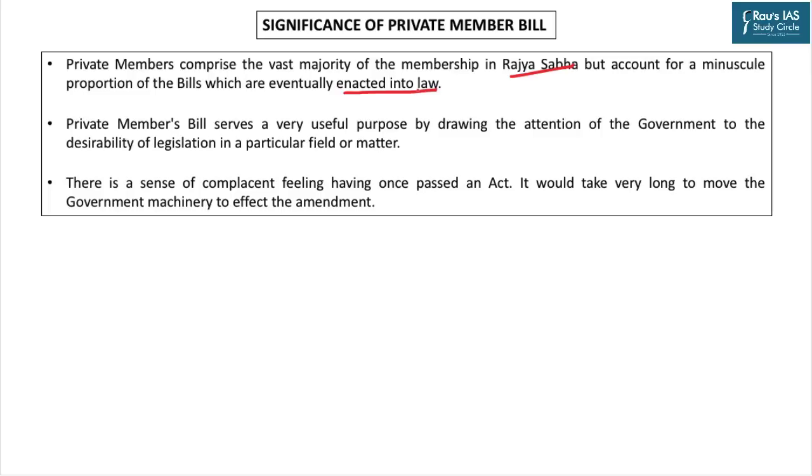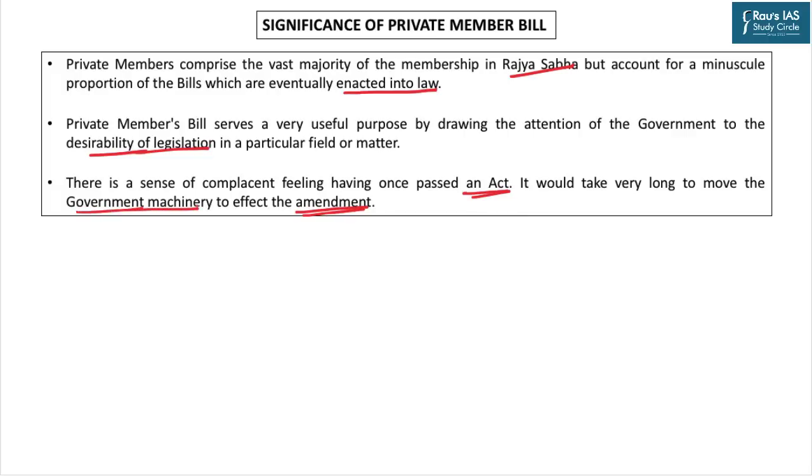But still, the provision of the private member bill strengthens the procedure in a parliamentary form of democracy. It serves a very useful purpose by drawing the government's attention to the desirability of legislation in a particular area, in a particular field of public interest where the government is not paying attention. It has been said by previous speakers and the chairman that, in a sense, the government gets complacent because there is a feeling that the act passed by Parliament has already been done with wider consultation. So, to make any amendment in a law already passed as a public bill will take a very long time to move the government machinery to bring any effect to that amendment.